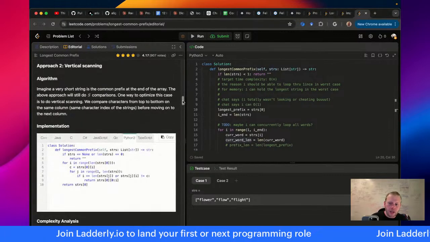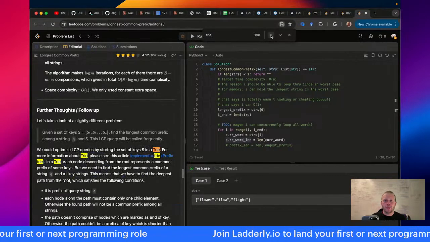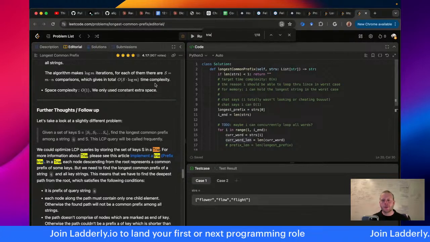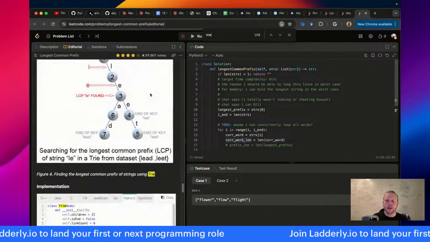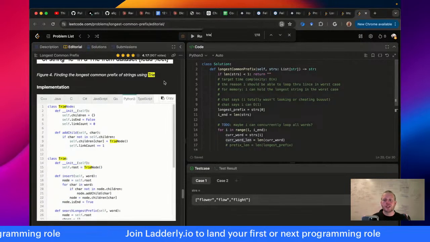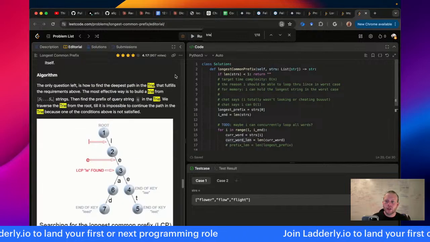Is try even the optimal solution? Another thing that I'll see sometimes in these try practice problems is that try is a solution, but it's actually not an optimal solution because a try requires some memory. A try is a nested dictionary, basically. So it's at least going to take O of n memory. Here you can see we have a Python try and a try node, and this is what?